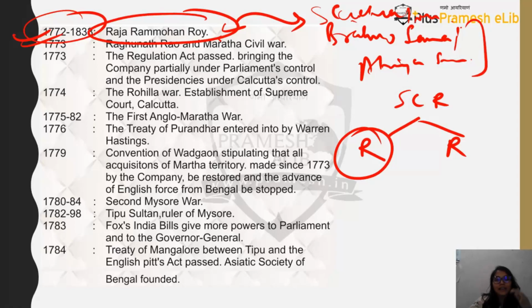What are reform movements? Reform movements are the ones which actually want to reform whatever is happening in a particular religion. They are the ones who feel that there are certain modern or Western ideas which are really good, for example equality, freedom, liberty, and nullification of superstitions. So these are reform movements.